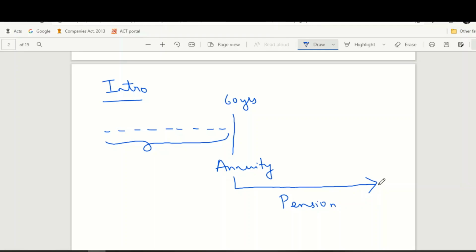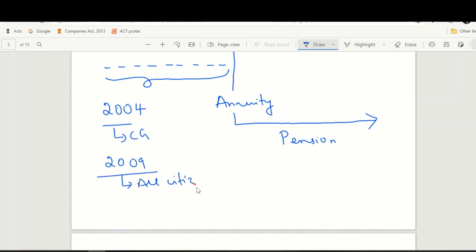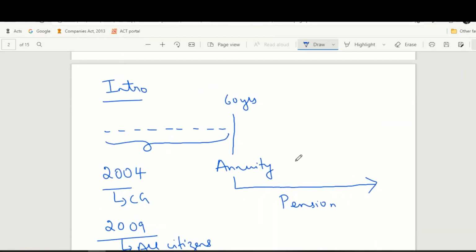So this NPS concept was first introduced in the year 2004, but when it was introduced in 2004, it was available only for central government employees. But with effect from 2009, all citizens of India can enroll to this national pension system and take the benefit out of it. So what you need to do is either monthly or annually keep contributing how much ever you can till you reach the age of 60.